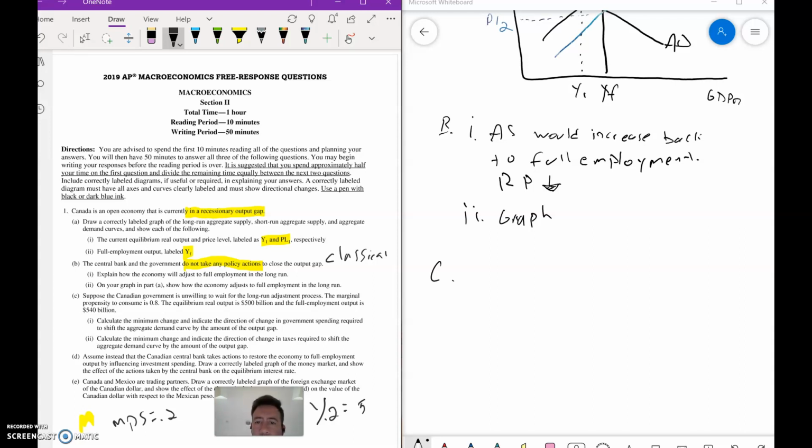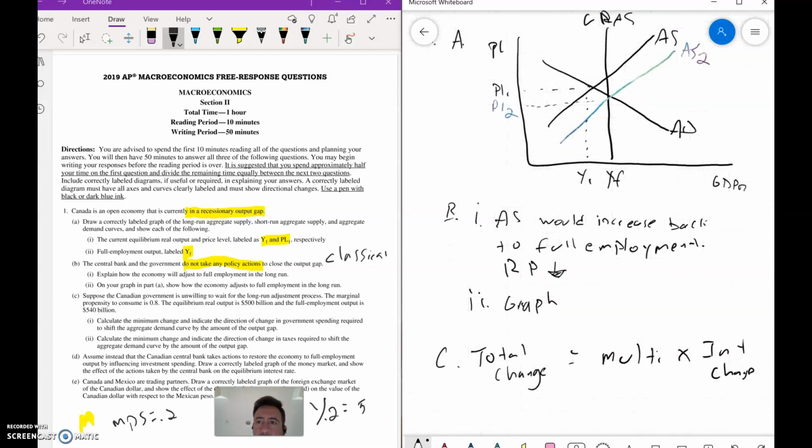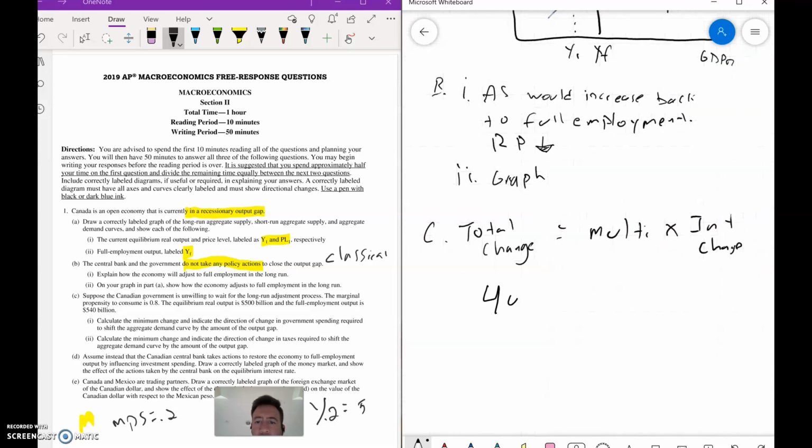So remember, the formula is total change equals multiplier times initial change. And all we're going to do is plug in the total change. So we're at 500 and we need to go to 540. So what that's basically saying is this point right here is 500 and this is 540. So our total change is going to be 40 billion. Our multiplier is 5. And then we just do the math. Is 8 billion. So it would be 8 billion for I.